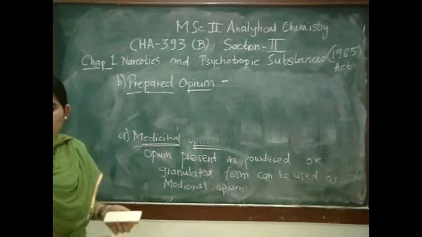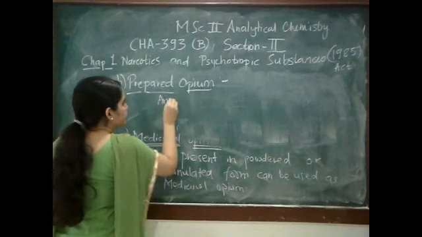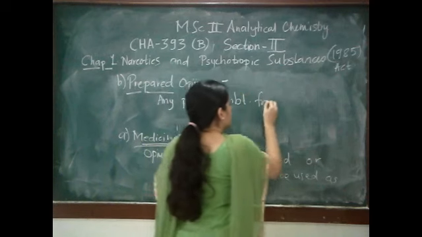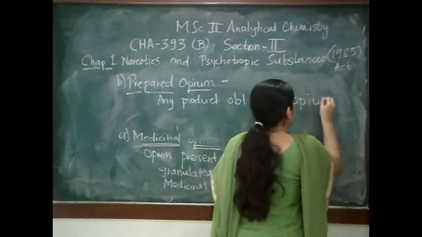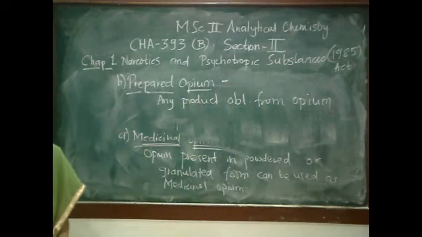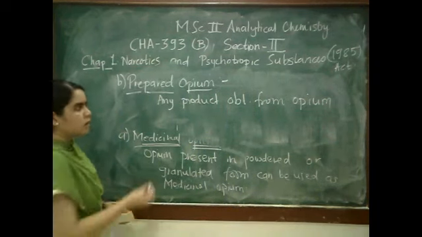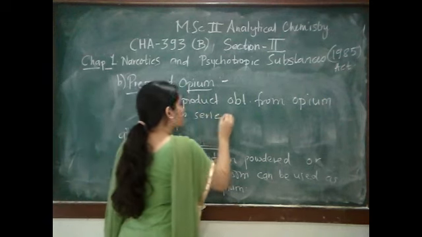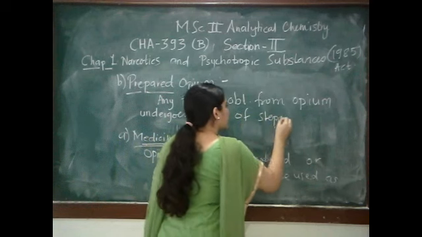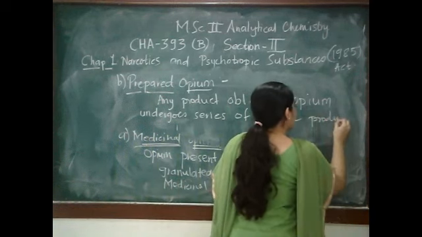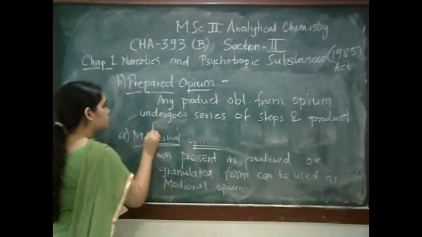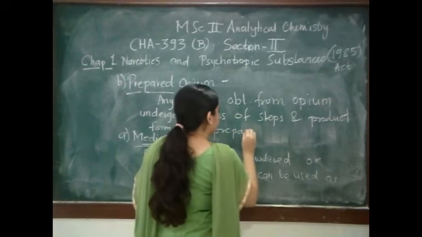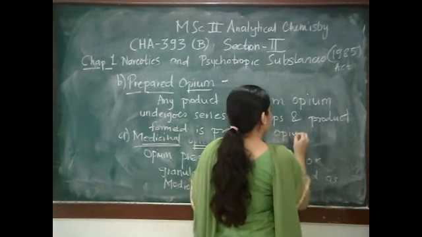You can write it down like this: any product obtained from opium that undergoes a series of steps, and the product formed, is prepared opium.